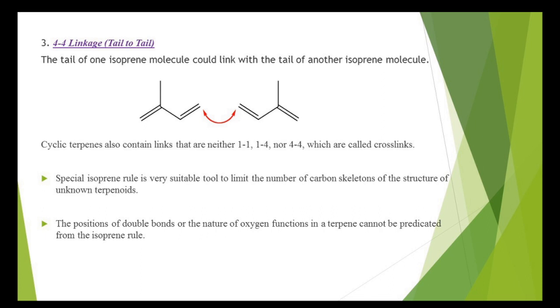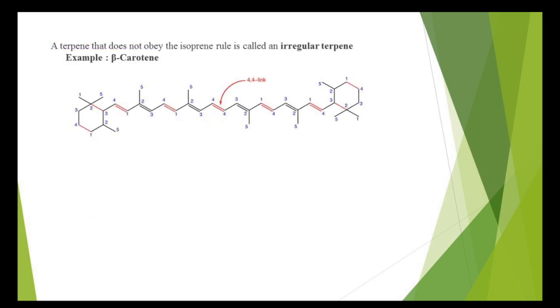The special isoprene rule is very suitable to limit the number of carbon skeletons of the structure of unknown terpenoids. But the position of the double bond or the nature of oxygen functions in a terpene cannot be predicted from the isoprene rule. So this one, beta carotene, does not obey the isoprene rule. It is an irregular terpene. So the linkage is not regular like 4-4, 1-1 or 1-4 linkage.